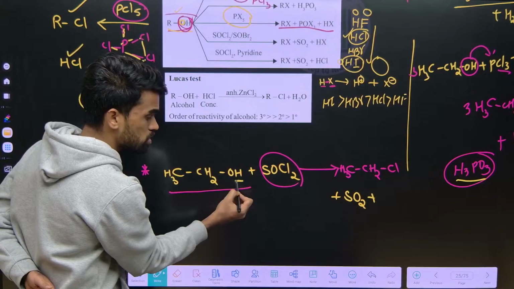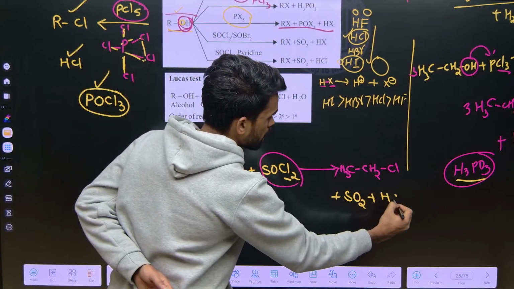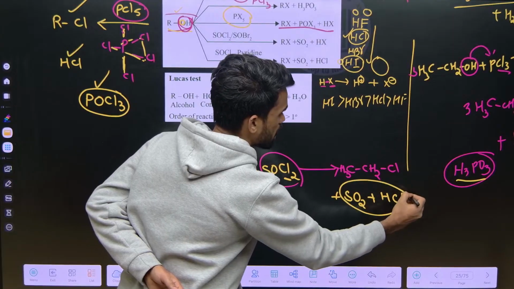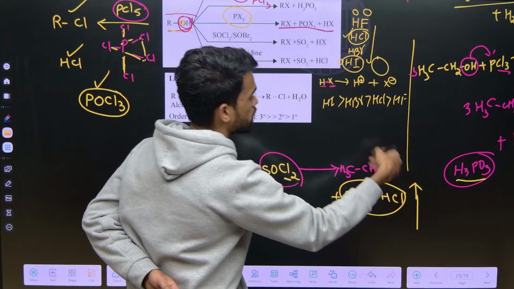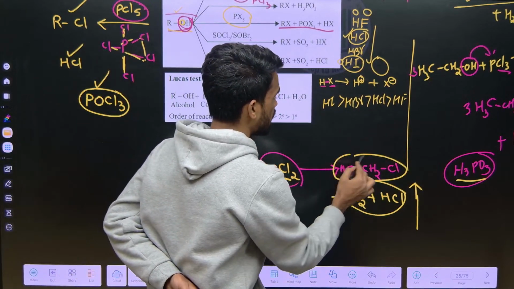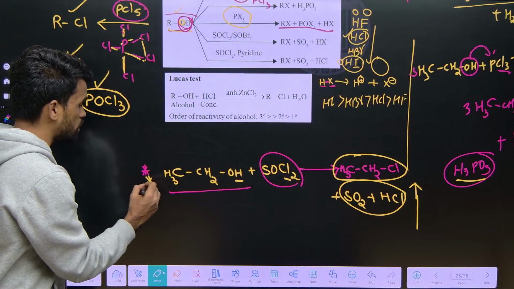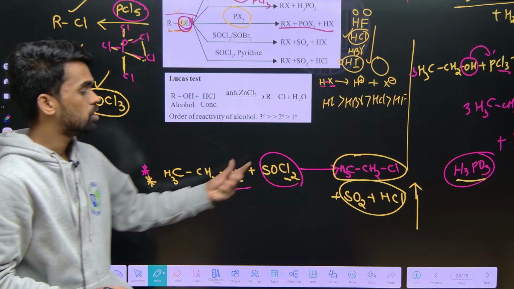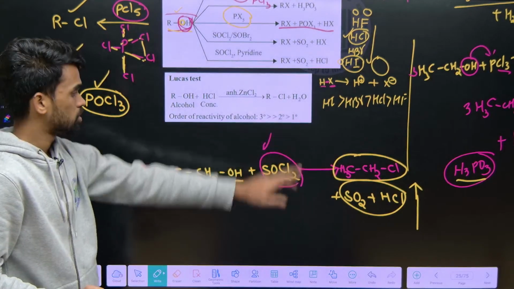And this hydrogen and the other chlorine form HCl. See, HCl and SO2 are both gases. So when the product is formed, these gases escape easily, and we can collect our product easily. That's why this is one of the best methods for conversion of alcohols to alkyl chlorides by using thionyl chloride.